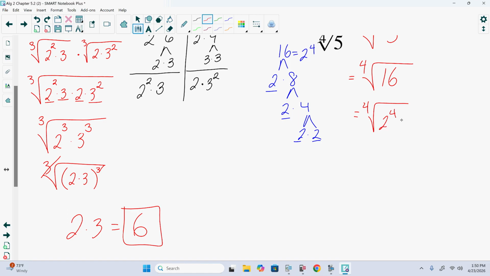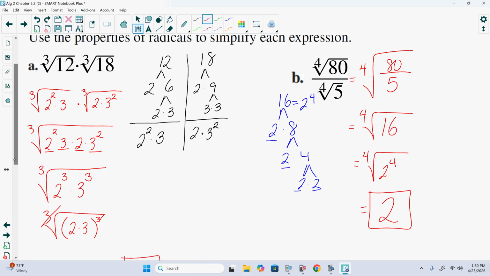Or essentially, we'll say that the 4th root of 16 is the 4th root of 2 to the 4th, which lo and behold is 2. And well, since it came out to an integer solution, that means we could have done what? Put it in the calculator. Might need to check and see if it's full.